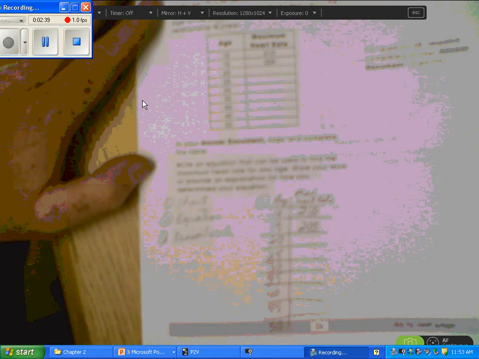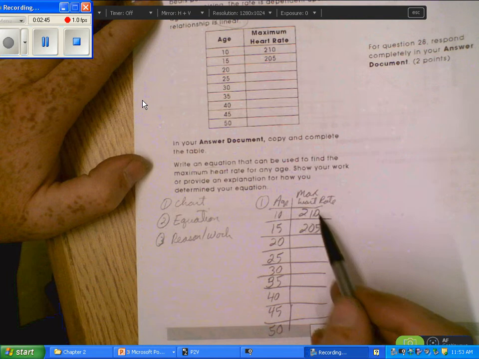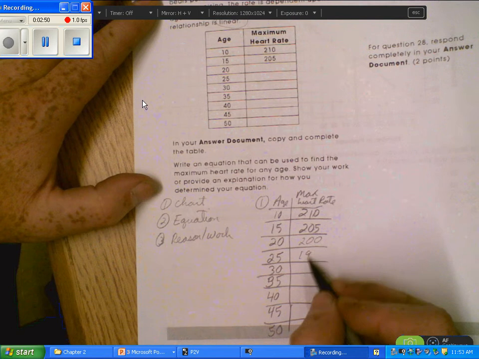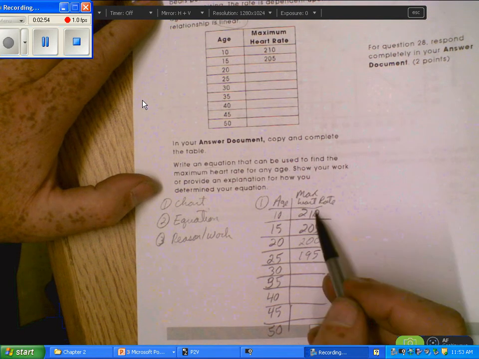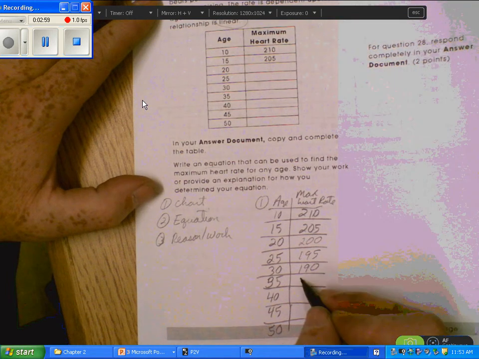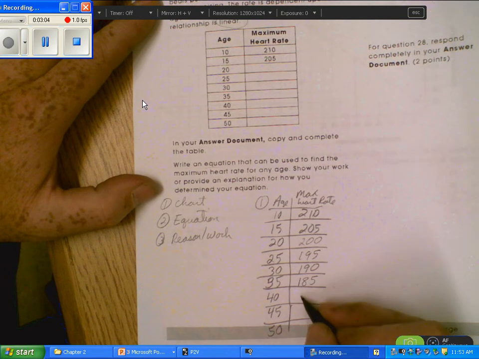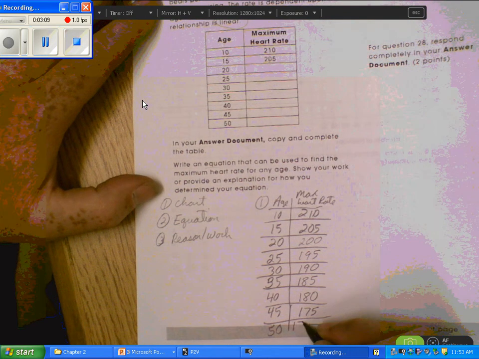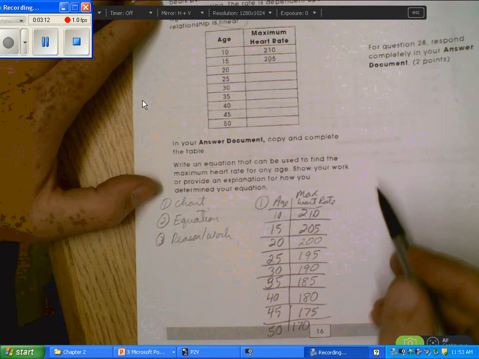Now, over here, this goes down by 5, so the next one should be 200. The next one should be 195. As you get older, your heart rate shouldn't get up as high. You young kids can have a heart rate higher than the older people. If your heart rate gets too high when you're an older person, then it's not a good thing. So by the time you're 50, your maximum heart rate should be about 170 beats per minute.